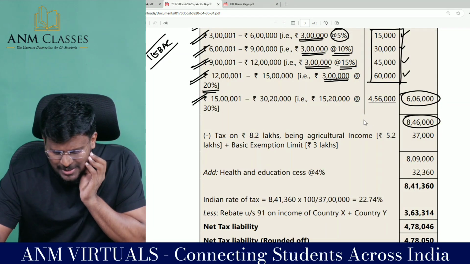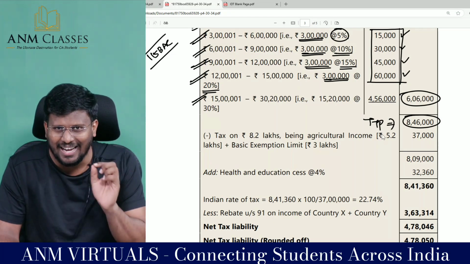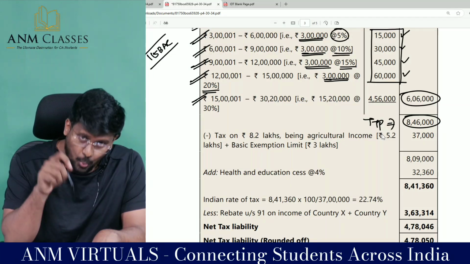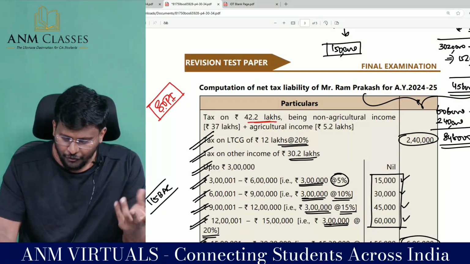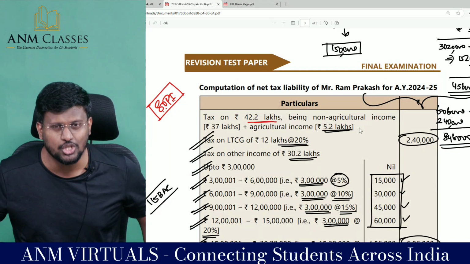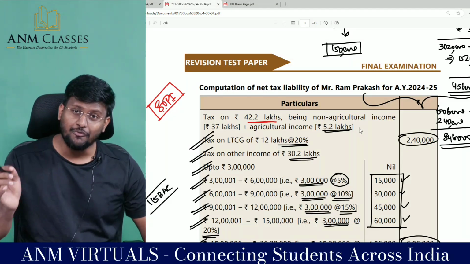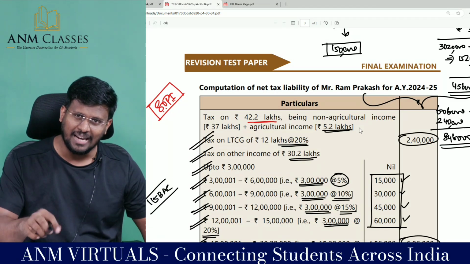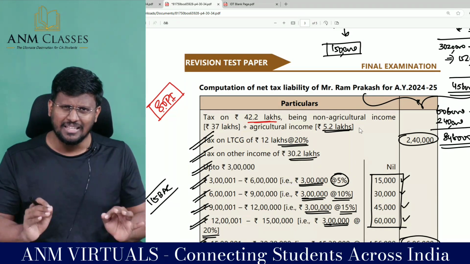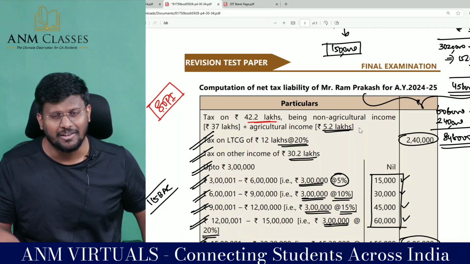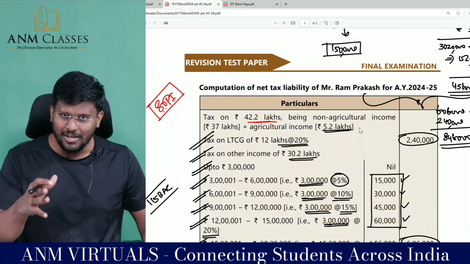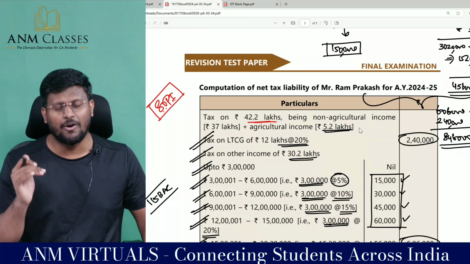Now this total tax payable of 8,86,000 includes the exempt income under section 10(1) to the tune of 5,20,000 rupees. Agriculture income is exempted, but for the purpose of computation of tax payable, we have included that. Because of that, the tax payable would have increased. So what government is saying is that for that you are entitled to claim rebate. Not under 91, my dear, but under the agriculture partial integration scheme.